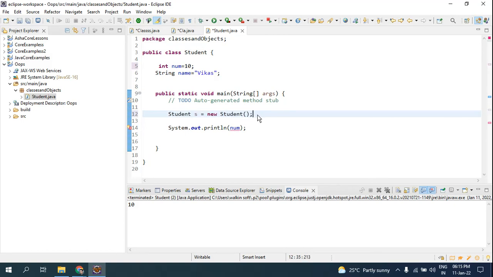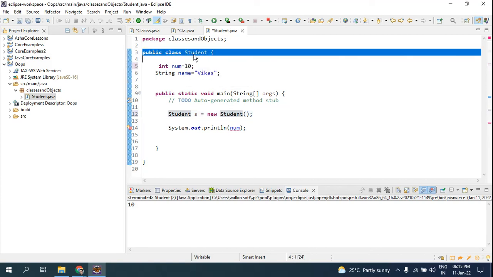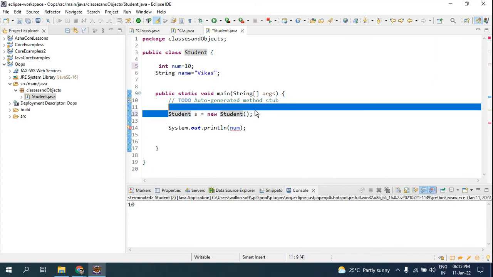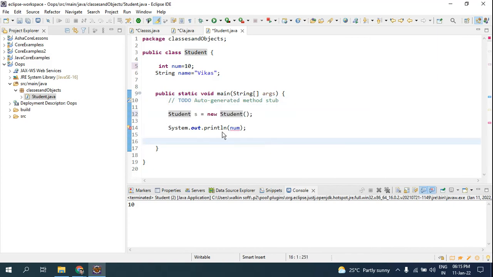So this is how you create an object. As I said, an object is an instance of a class. Look, this is the exact Student, and out of this Student I am creating an object. How to create an object of the class? You have to take the class name, give the variable name, then use the new keyword, then again the class name along with the parenthesis. So this is exactly how you create an object. Now my object has been created.